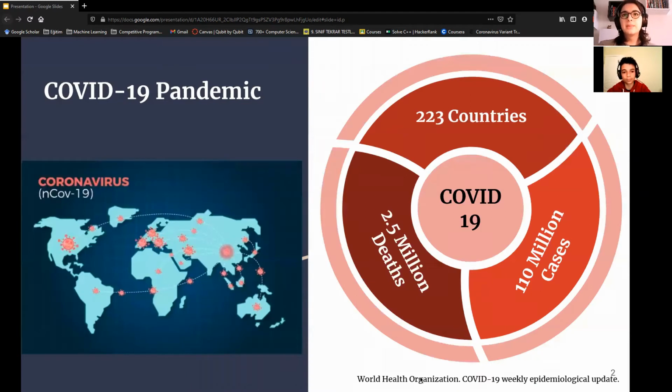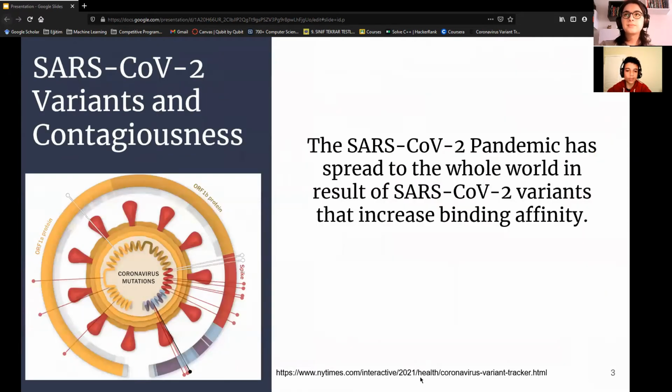The COVID-19 pandemic, which appeared in 2019 and has taken 223 countries under influence, has caused over 2.5 million deaths and over 110 million cases. The COVID-19 pandemic has reached this level of contagiousness because of the quick spreading of advantageous SARS-CoV-2 mutations. Advantageous variants have occurred especially by mutations composed of change in a single amino acid.